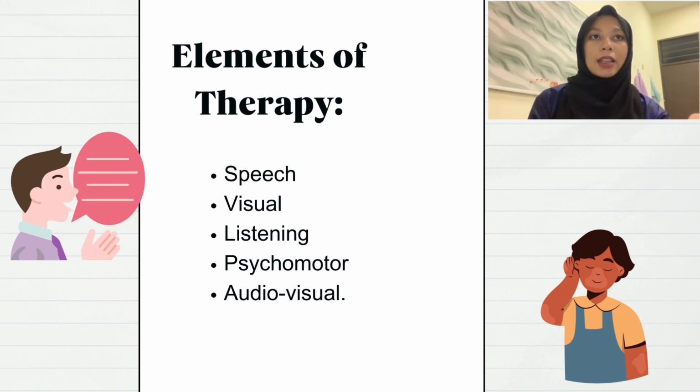Next is psychomotor therapy, happen when the student have to use their finger to point at the animal and use their hand to raise the stick given. And the last one is audio-visual therapy, happen when they play the digital game.